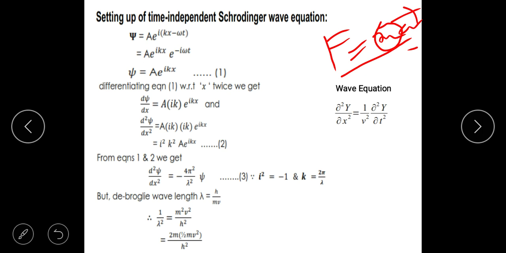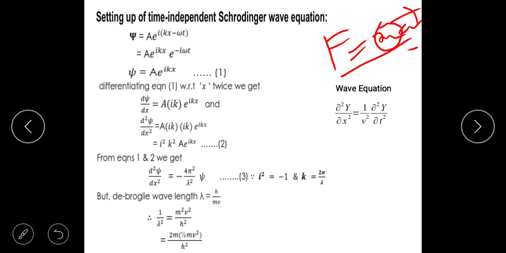Okay, this is valid for a matter or point particle. If it is a wave, there is a wave equation. This is the wave equation. You must have learnt it in your PU, that del square y by del x square, the second partial derivative with respect to space, is equal to 1 by v square into del square y by del t square. Here v is the velocity, multiplied by the second derivative with respect to time. Usually a wave is something which varies in space and time. This is the time axis, this is the space axis. So this is the equation of any wave. This is how it is represented.